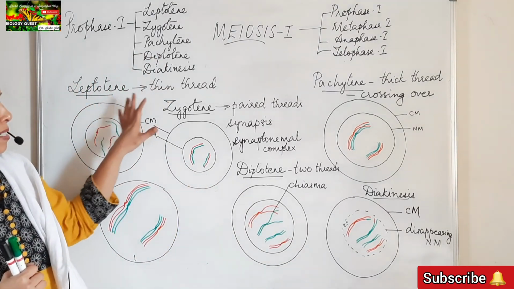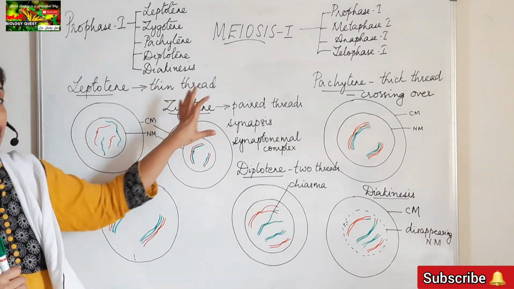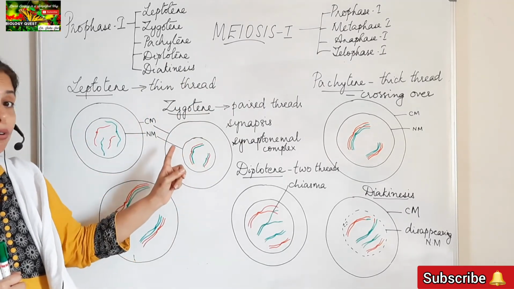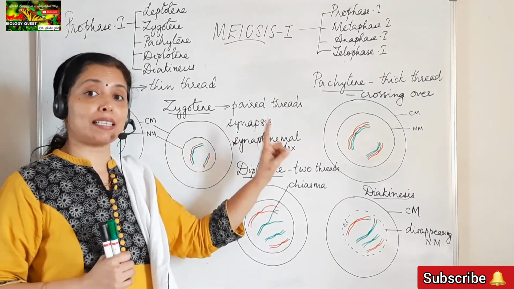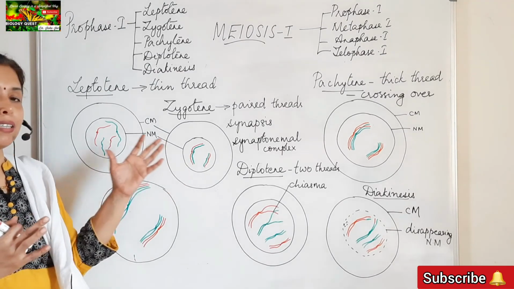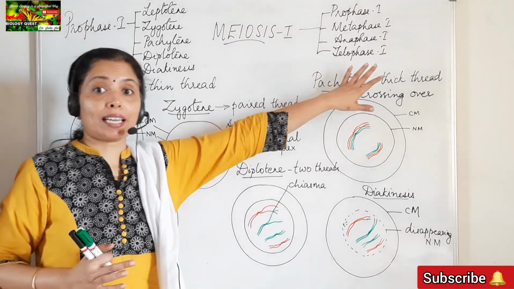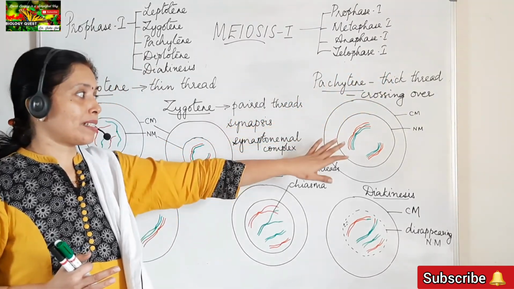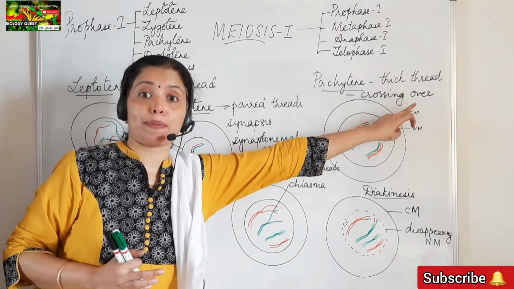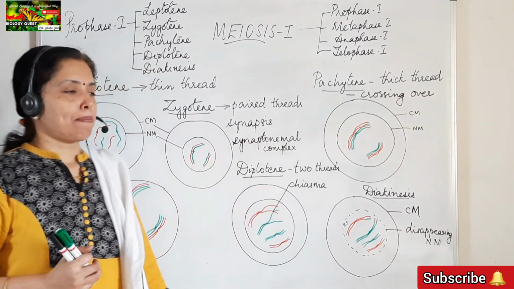So remember these terms. When you hear the term leptotene, thin thread stage. Zygotene, paired threads, remember pairing or synapsis takes place during zygotene stage, and this is brought about by the synaptonemal complex, which is a proteinaceous complex formed between the two chromosomes of the pair. Then Pachytene stage is the thick thread stage, where the chromosomes appear as thick threads. Pairing is complete and crossing over takes place during Pachytene stage. Remember, crossing over takes place during Pachytene stage.